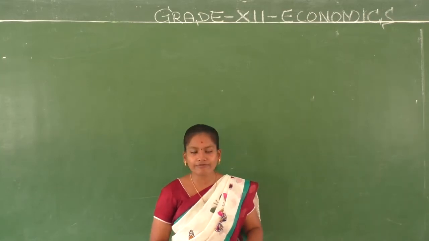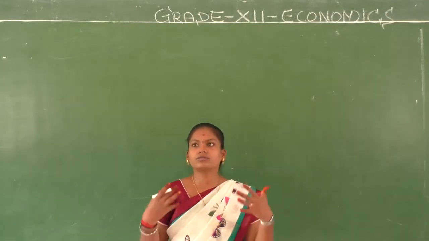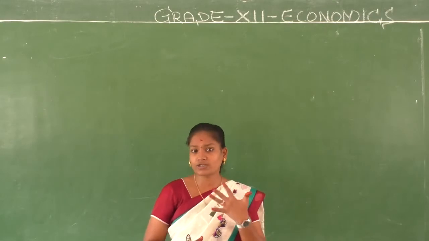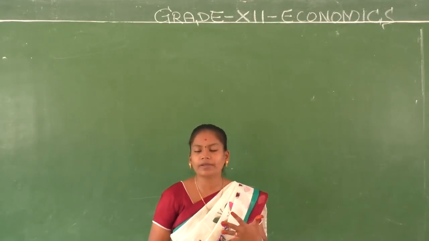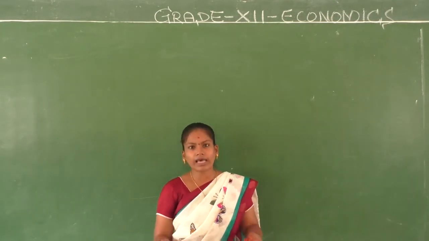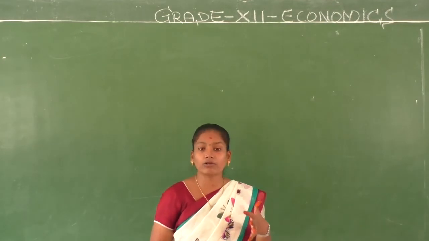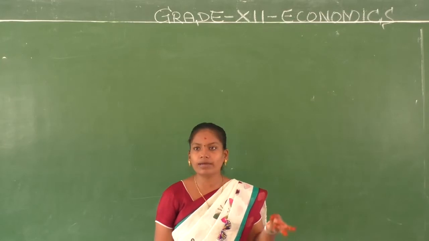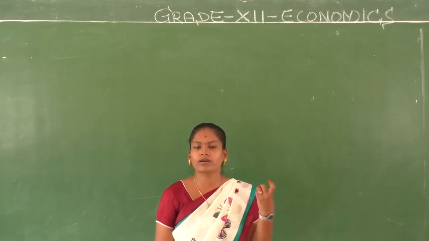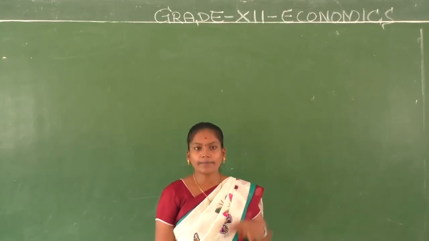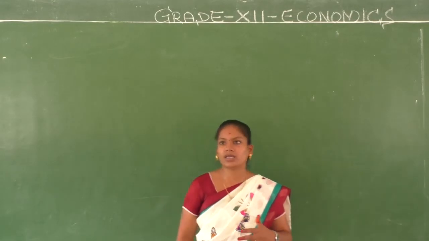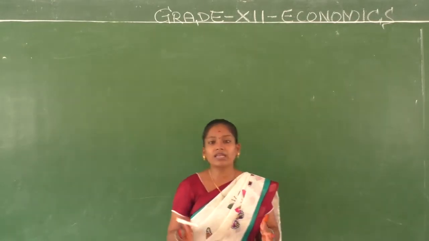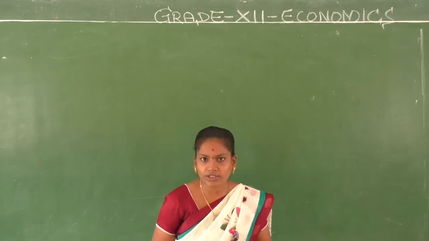We have discussed national income accounting. In that chapter we spoke about how we calculate the GDP and how we calculate the national income. So we have discussed the product value method, the income method and the expenditure method. In chapter 3, money and banking, we discussed that money is a medium of transaction.